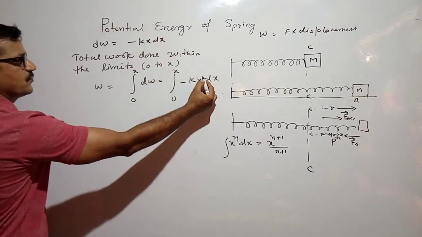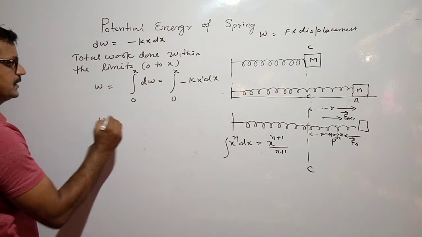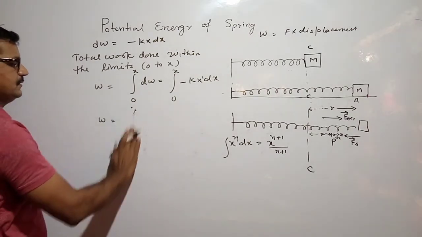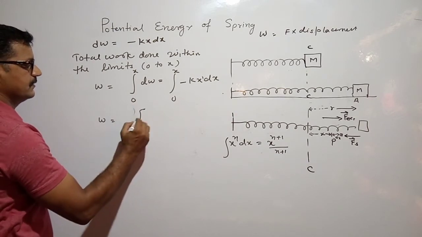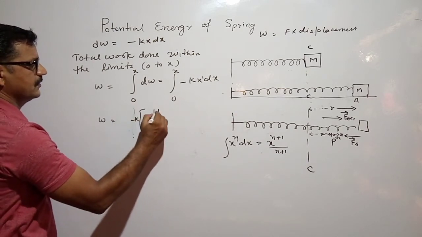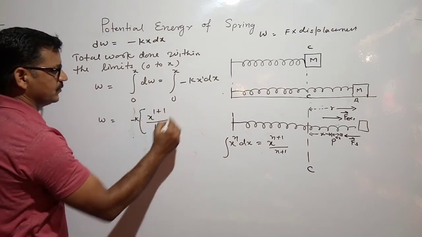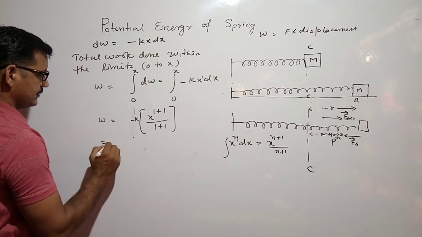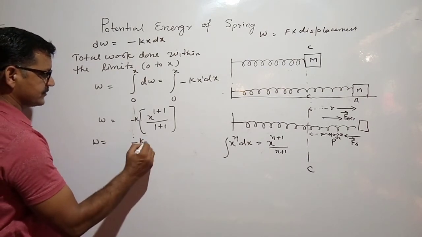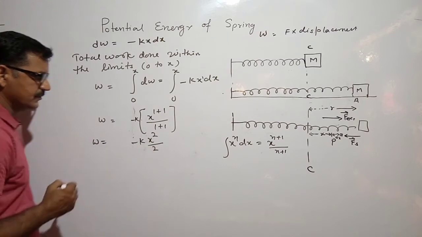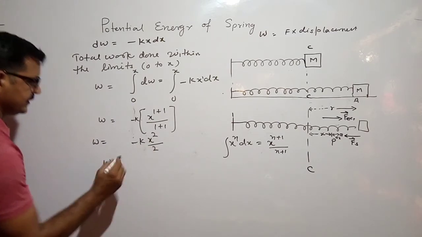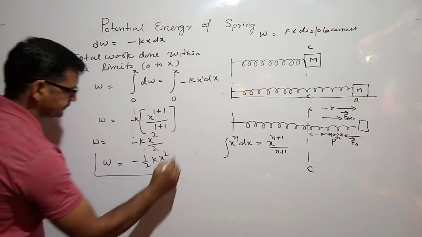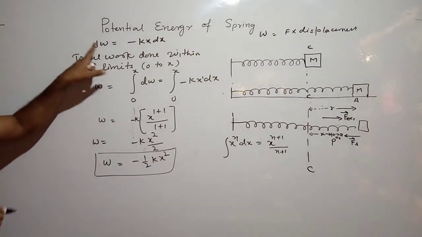Here the power is 1, so work done will be, from 0 to x, minus k, taking it outside, x squared over 2. So work done is equal to minus one half kx squared. This is the work done by the spring force.